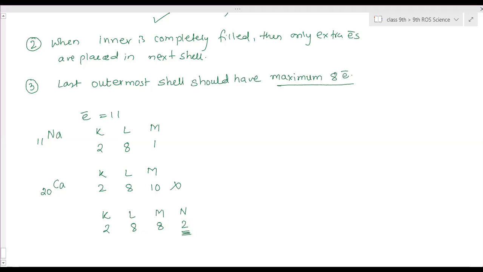Got it? So we'll continue this in the next class also. We have to write the electronic configuration of 20 elements. Okay, ma'am. Excuse me, ma'am, so to attain stability, it either gains or loses electrons. Yes, the last shell will decide how many electrons it has and how many it will lose. So in this case, 2 electrons will be lost. It's clear. I will explain again in detail for all 20 atoms.